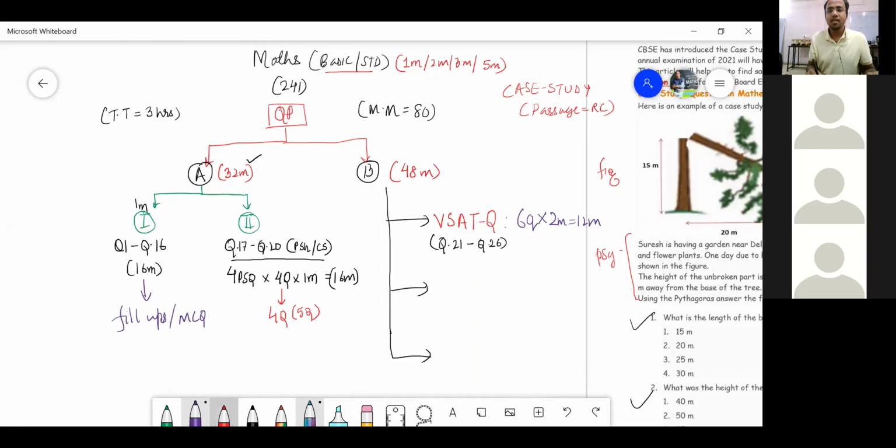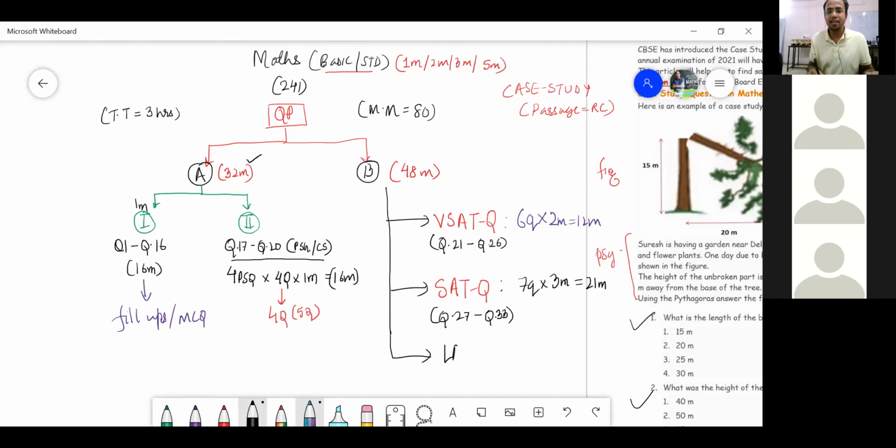Now next comes what we say SAT question. What is SAT question? Come on, tell me. It is nothing but short answer type questions. Of course, it will start from 27. Guess what? Who will guess? Till what question? 33. Yes, very good, Vaishnavi. You are very attentive. Question number 33. That means how many questions do we have? 6 or 7? Come on. 7. Yes, 7 questions multiplied by 3 marks. And this has to be 21 marks. Agreed, all of you? Right?